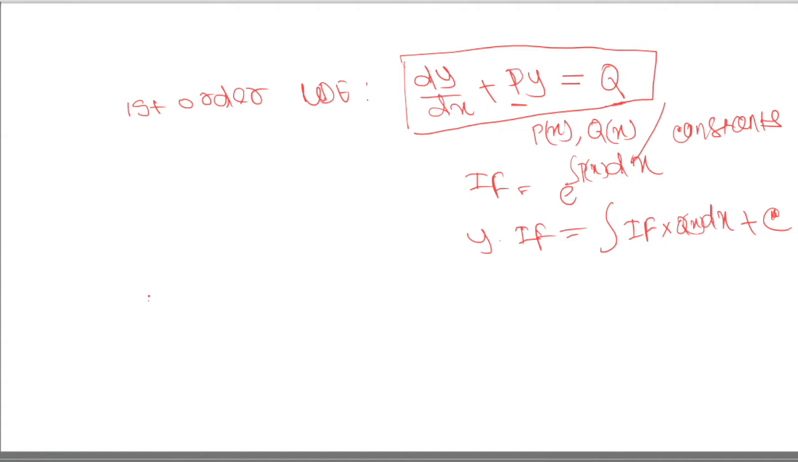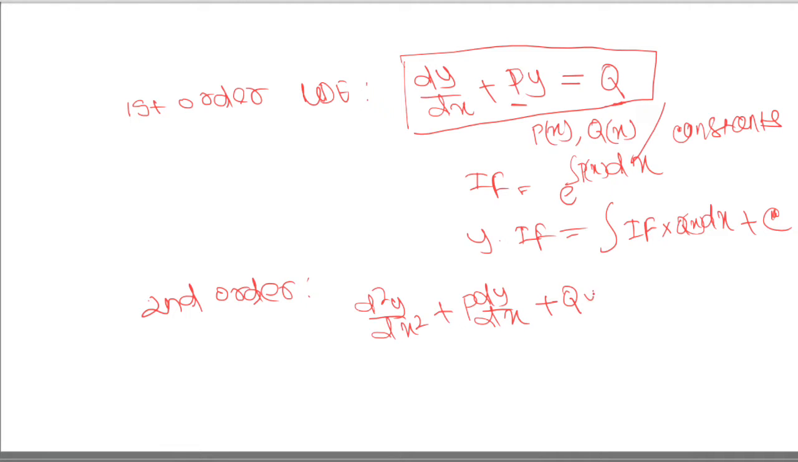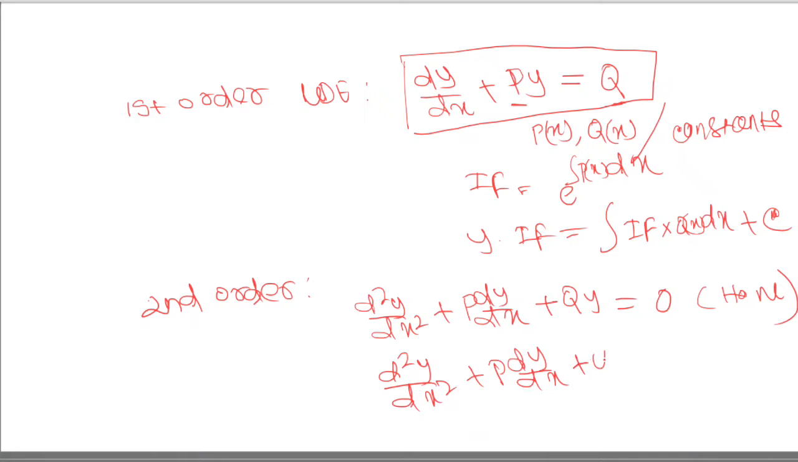Similarly, linear differential equation second order will be d square y by dx square plus p dy by dx plus qy equals to 0. If it is 0, then it will be homogeneous, and if d square y by dx square plus p dy by dx plus qy equals to r, then this will be non-homogeneous second order linear differential equation.